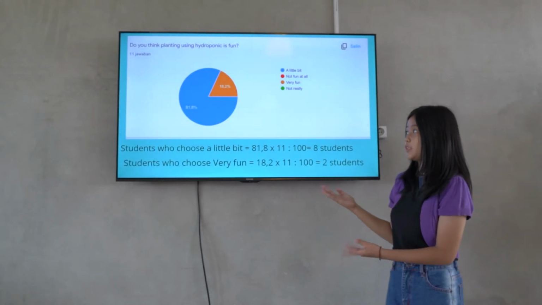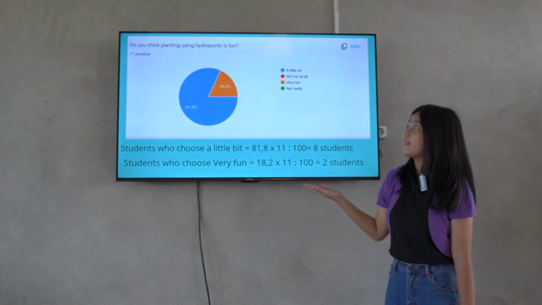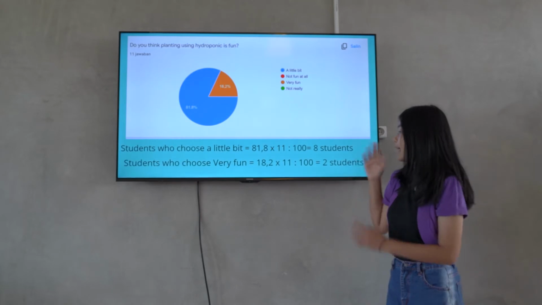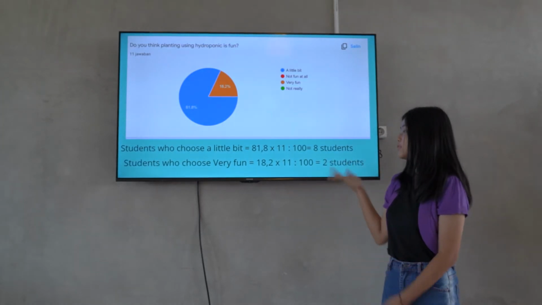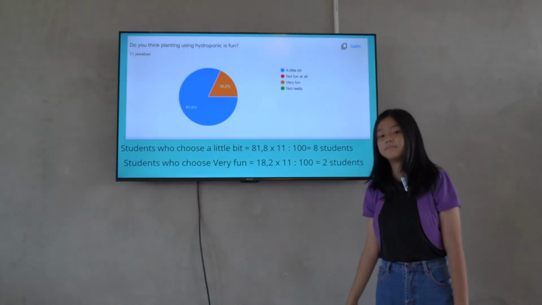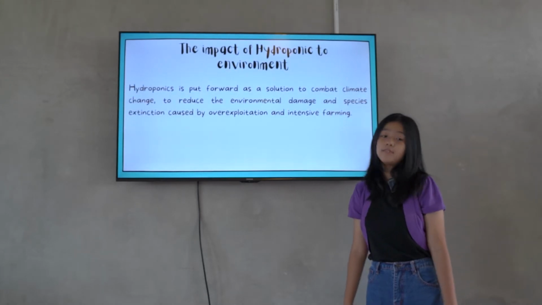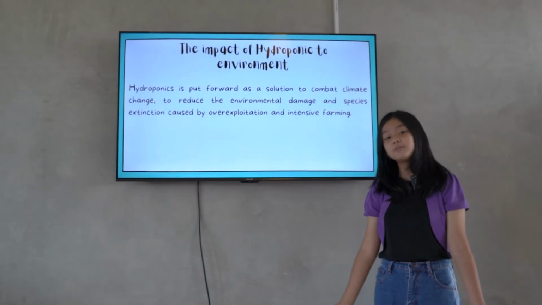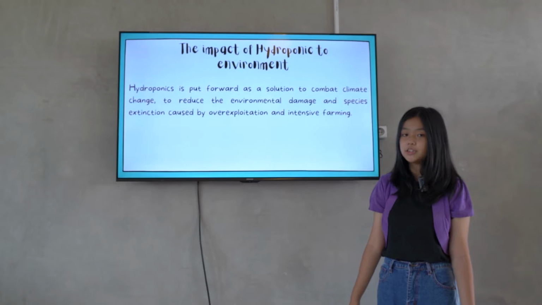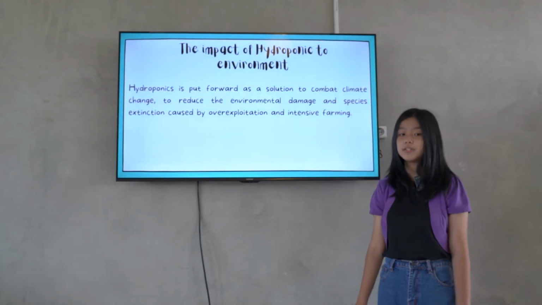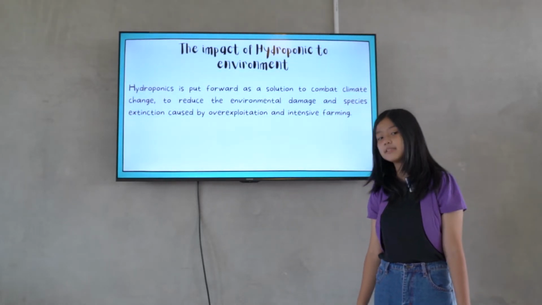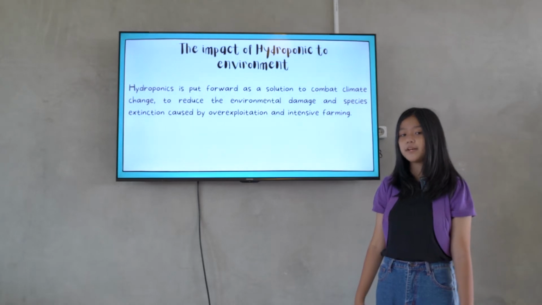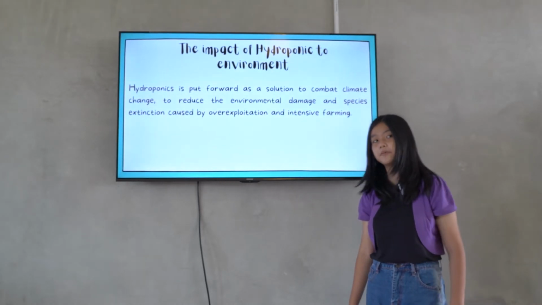This is the second question. Do you think planting using hydroponic is fun? 8 students said a little bit, and 2 students said very fun. The impact of hydroponic to environment. Hydroponic is put forward as a solution to combat climate change, to reduce the environmental damage and species extinction caused by the overexploitation and intensive farming.